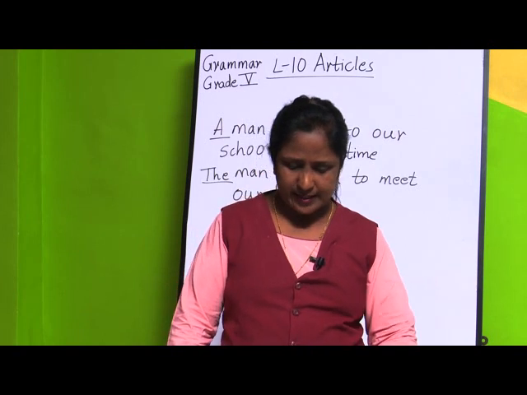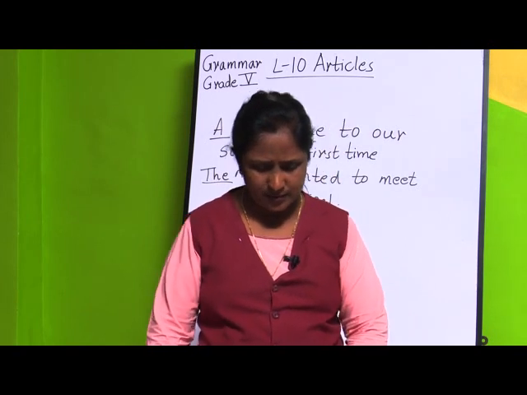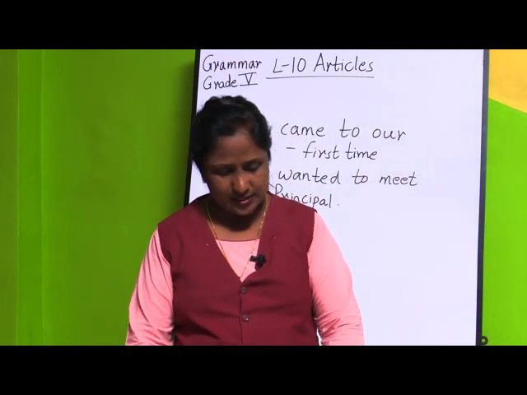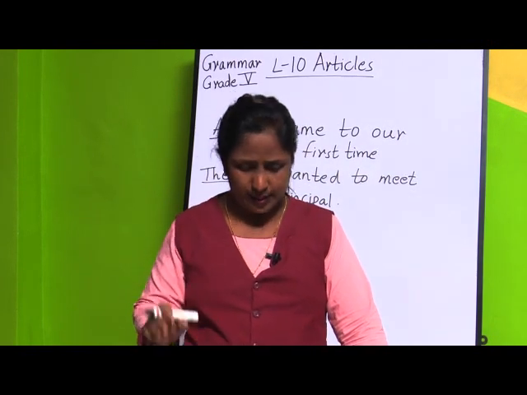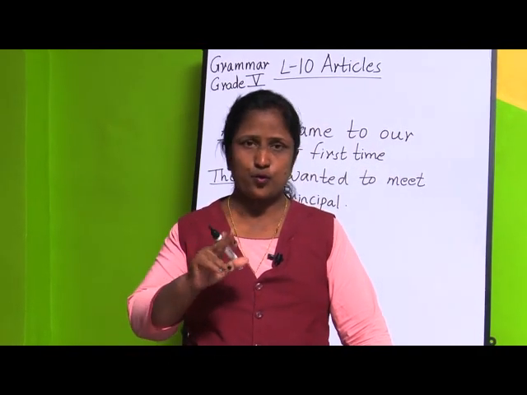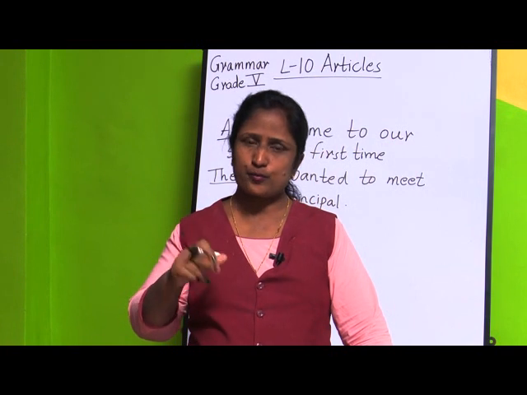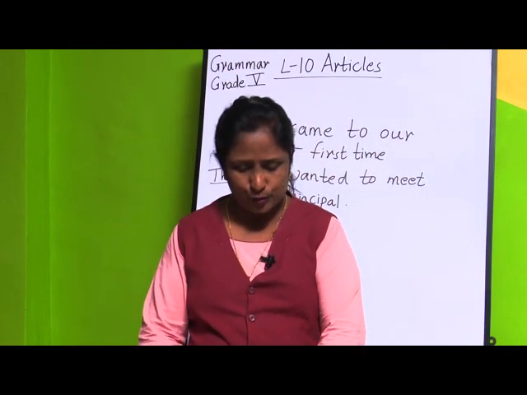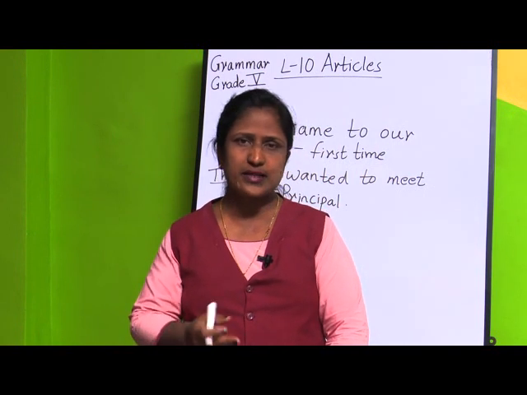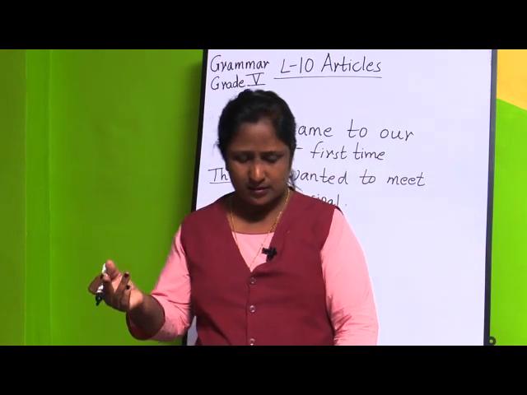Then if you see the exercise, fill in the blanks with a, an, or the. First one: I gave a book to Hari. I gave a book to Hari means I am talking about a book for the first time. Again I am talking about the same book. So, how am I going to write? The book is about Sindbad. The second time also I am talking about that book, so we write the.